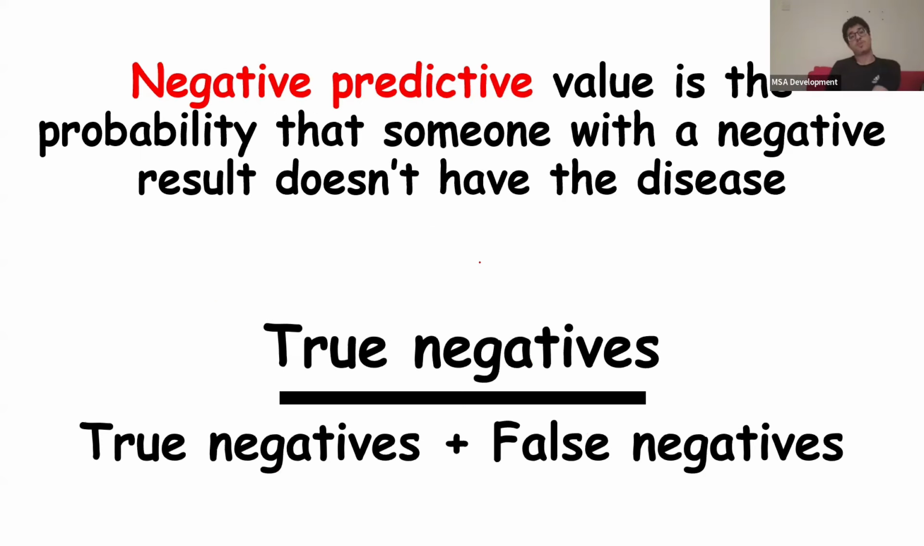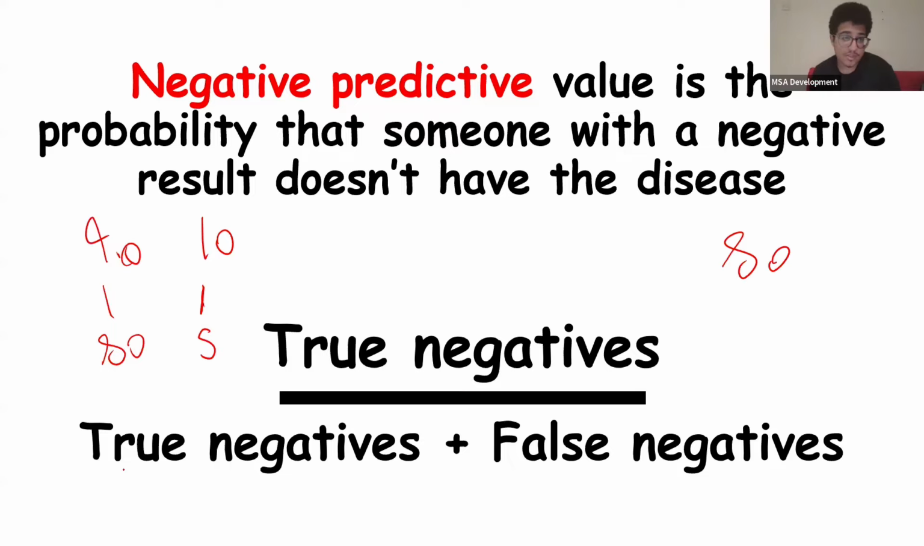Negative predictive value is the probability that someone with a negative result doesn't have the disease. Okay, so you have true negatives divided by true negatives plus false negatives. The same concept. So let's say you have 90 healthy patients and you have 10 sick patients. Okay, 80 of these people turned out to be negative. So you have 80 true negatives. Okay, these are true negatives.